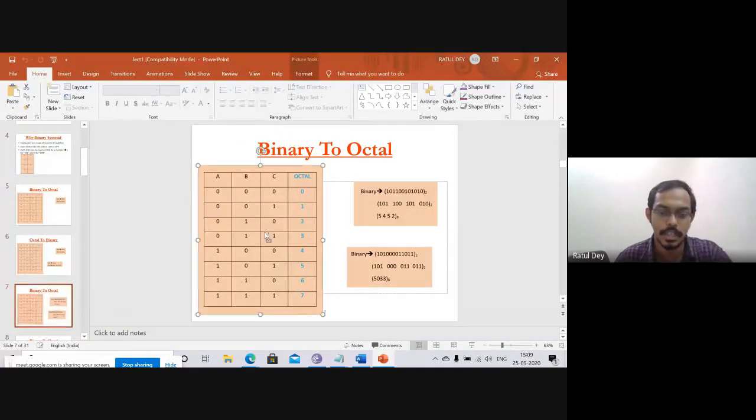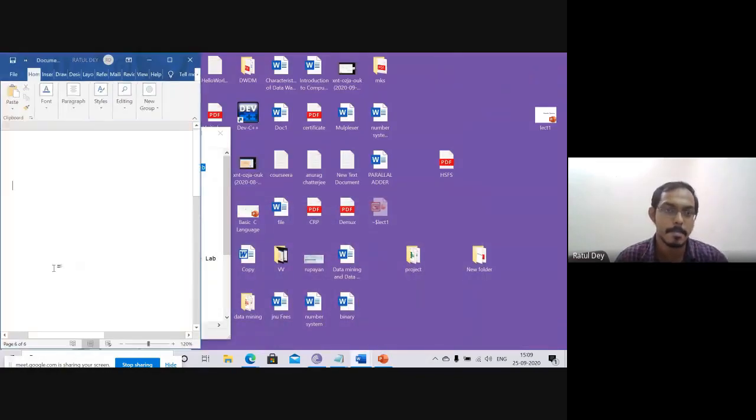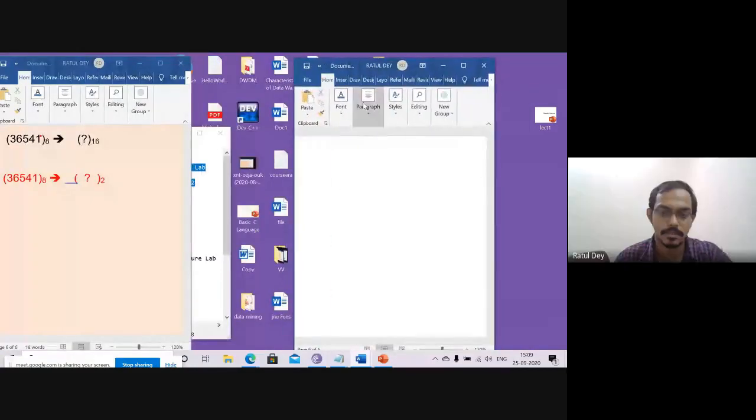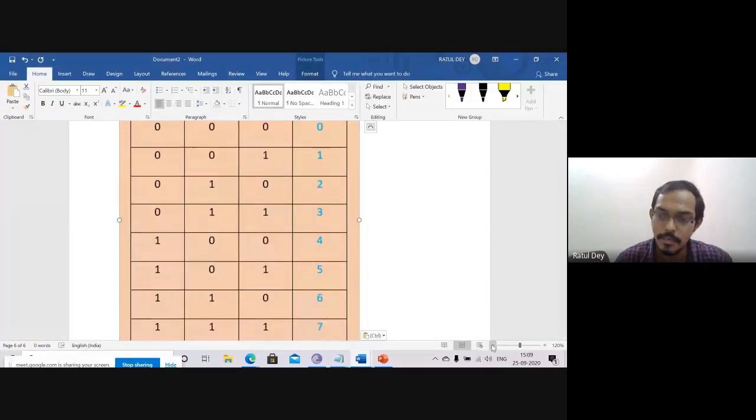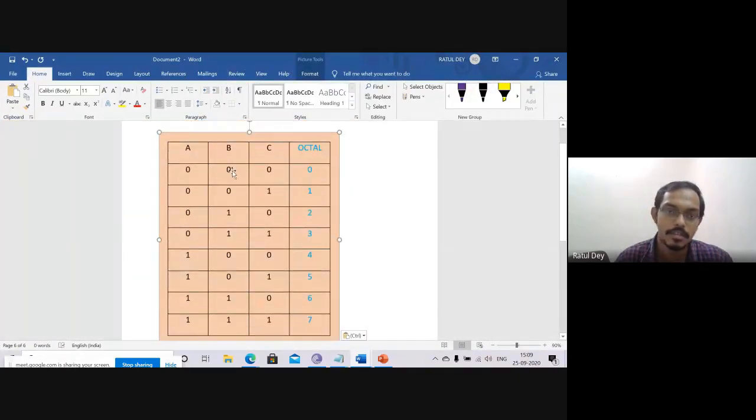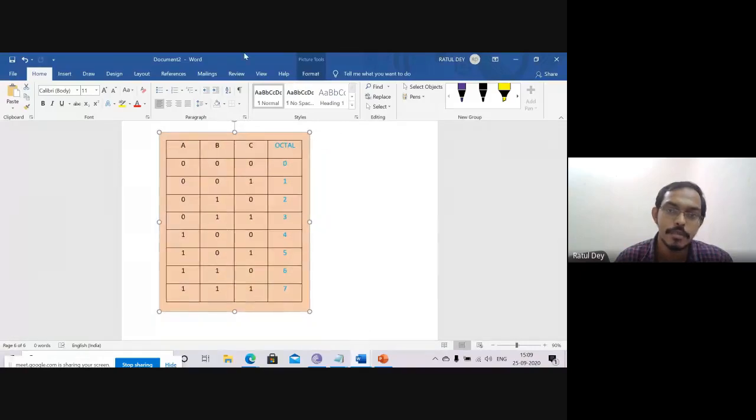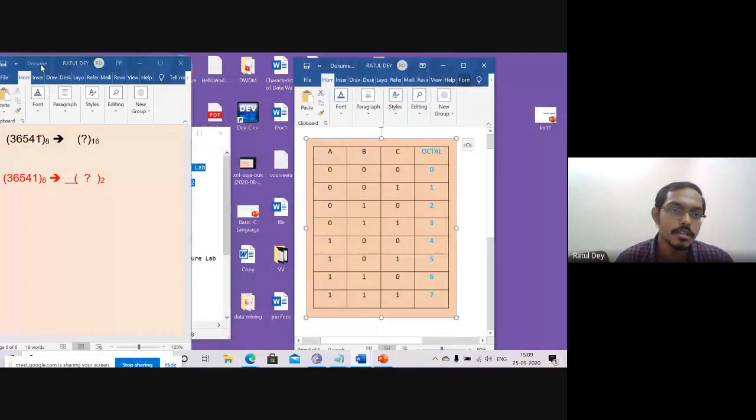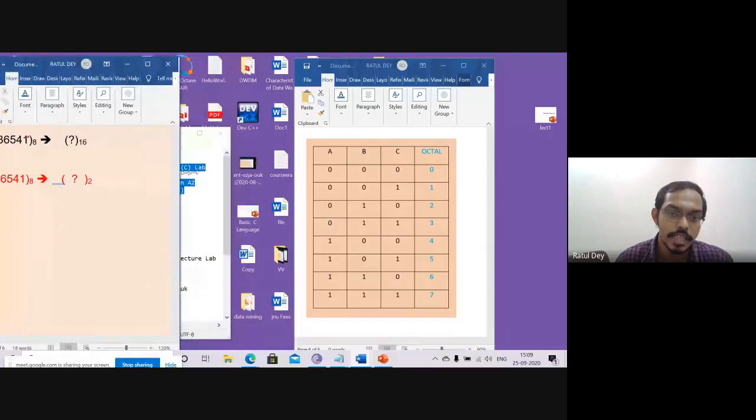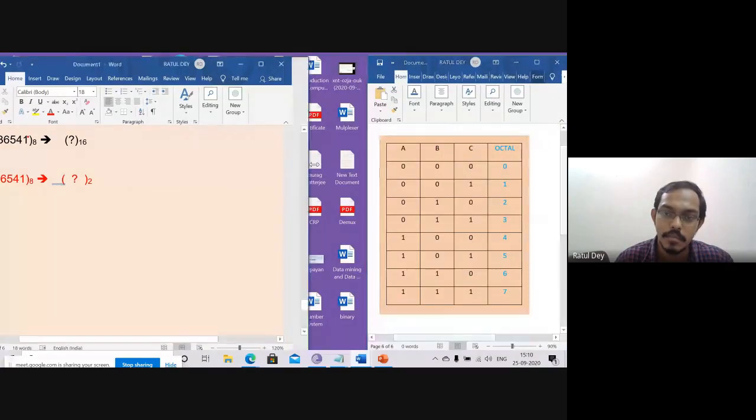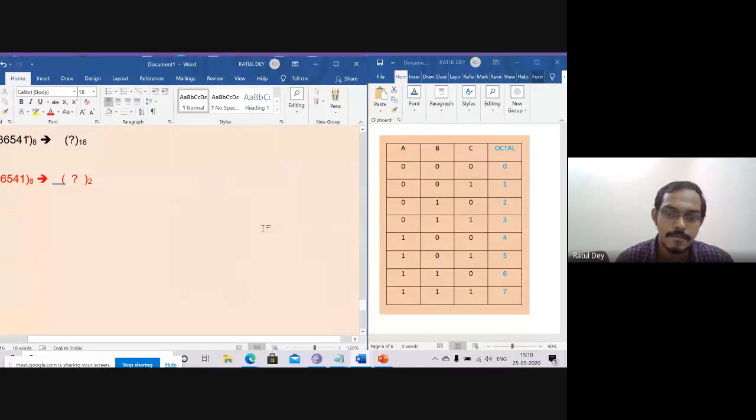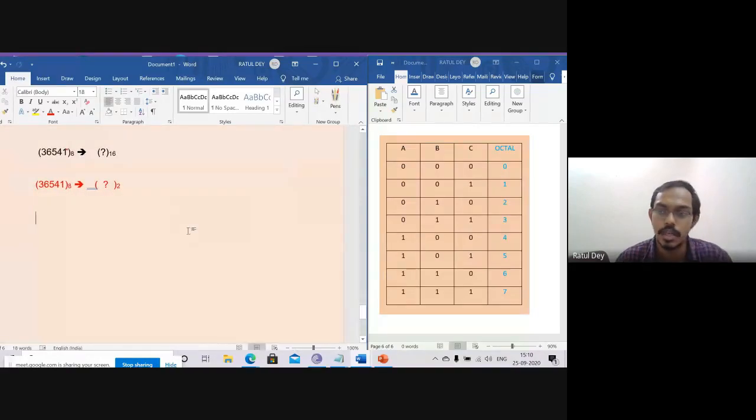Binary to octal. This is the table. So please open it. Now you can see that this is the binary to octal table. So here we are going to implement this binary to octal with you. So can anyone say what is the value of the octal in this particular number system? I hope you can see the two tables with you. So how can we do that?